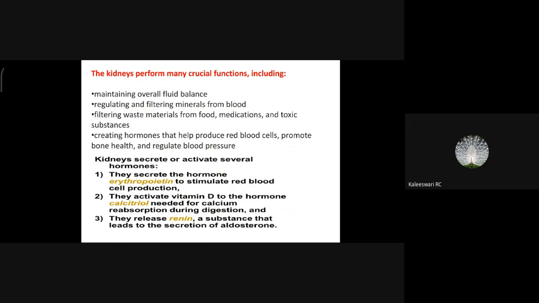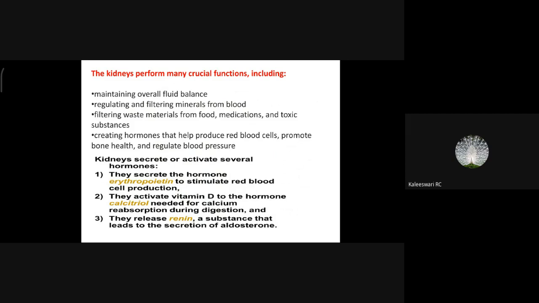So, filtering waste material from food, medications, and toxic substances. Have you all observed at any time in your life that people who are taking medications have different urine, maybe in texture, maybe in color, maybe in some other parameter?